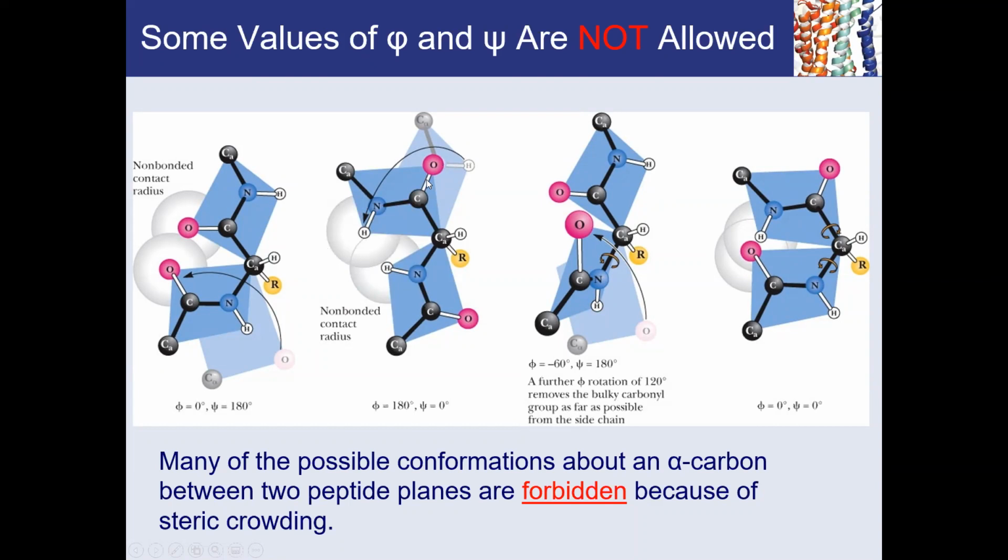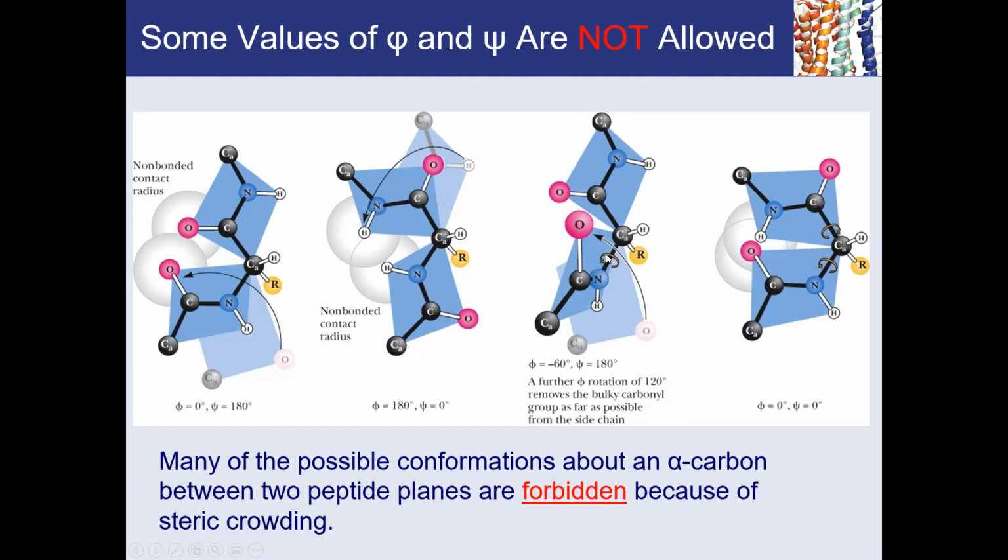All you do is rotate the phi by about 120 degrees. So from 180, you do a rotation of 120 degrees. In that case, your phi angle will be minus 60. So remember, minus 60 will be on one side, and minus 60 will be just on the other side with the same amount of angle. So that's what is shown here. They're showing you the rotation of phi right here with this angle.